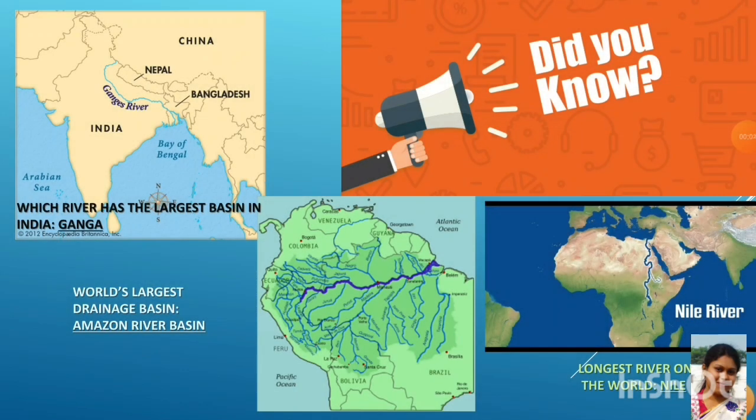Full information for you. Which river has the largest basin in India? That is the Ganga river basin. And the world's largest drainage basin is the Amazon river basin, which is situated in South America.